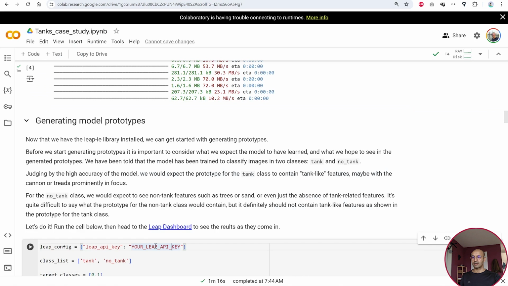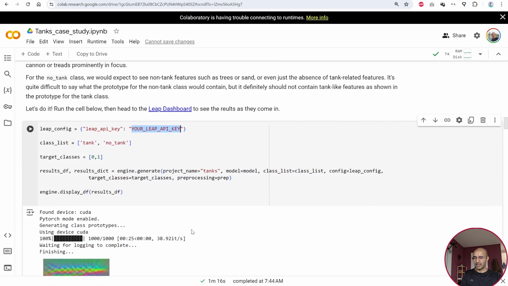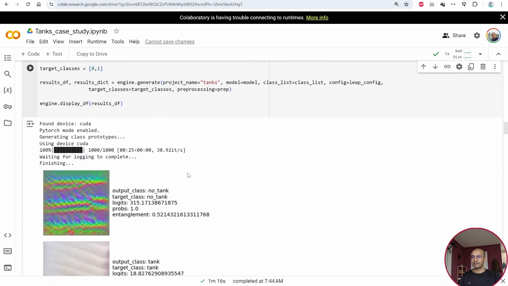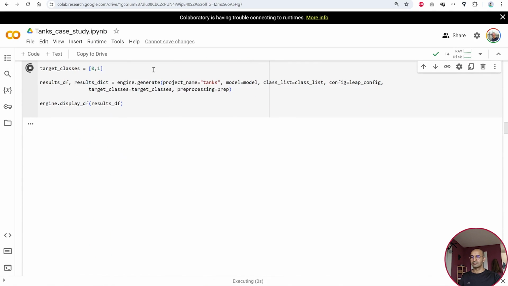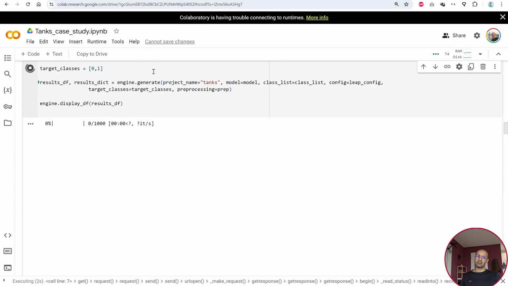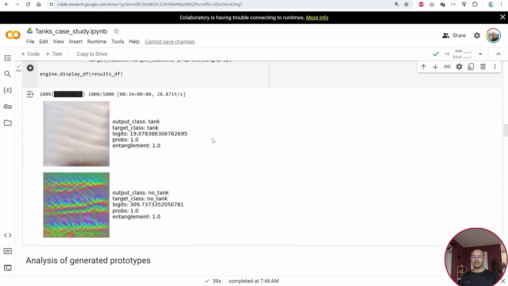We put our key in the API key and we can generate a prototype. On my computer it takes around 25 seconds, I think, or 1 minute to generate it. Okay, the library has generated two prototypes: one for the tank class, showing what kind of input the model wants to see to tell us that there is a tank, and what kind of input the model wants to see to tell us that there is no tank.